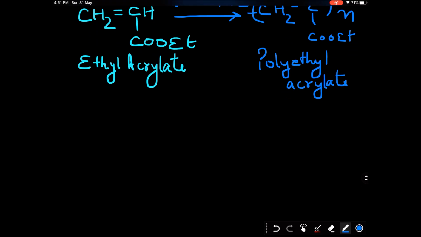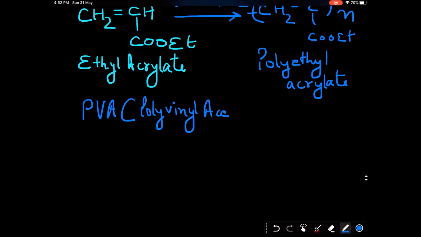Last we are going to discuss the polymer called PVA, which is the abbreviation of polyvinyl acetate. The monomer in this case is vinyl acetate. Now what will be vinyl acetate? If we look at the structure, first we write acetic acid.